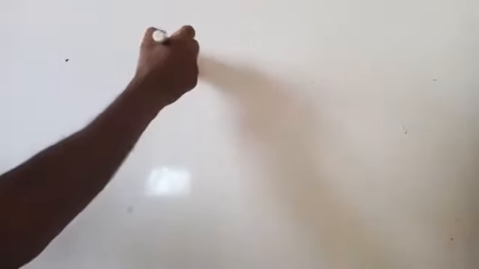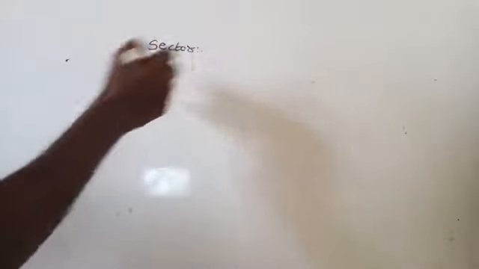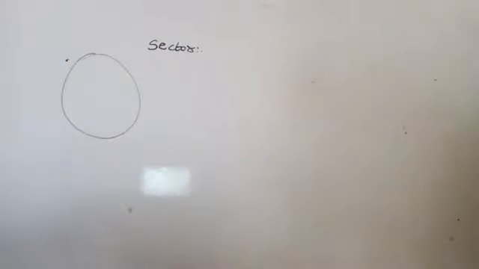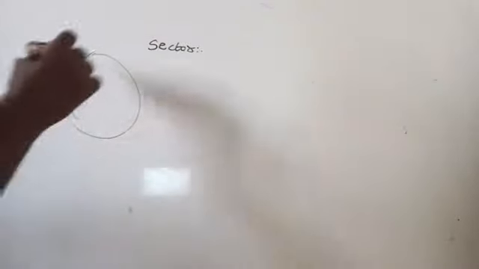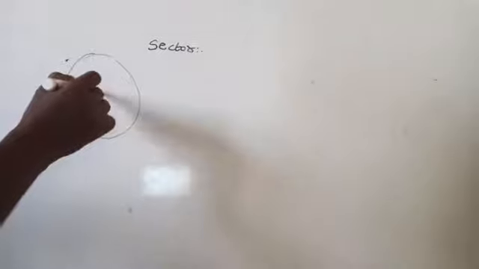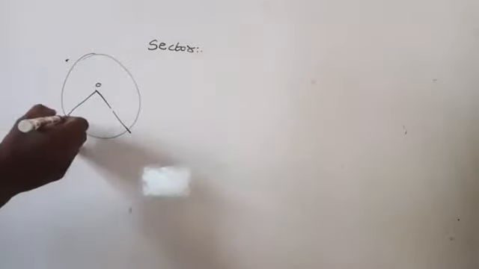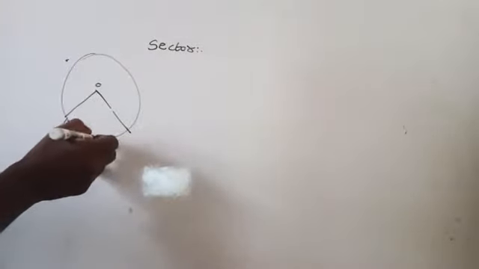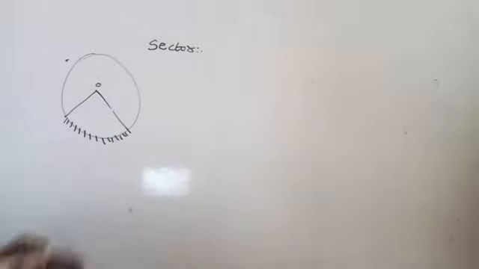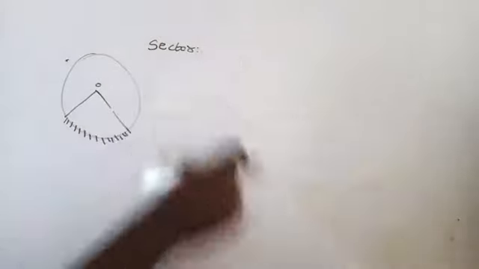Then, what is meant by sector? If it is a circle, the portion of a disc, so this is a portion of a circle which is enclosed between the 2 radii and an arc. It is called an arc. What is meant by arc? An arc is a part of the circumference of the circle. Okay, first you define arc.